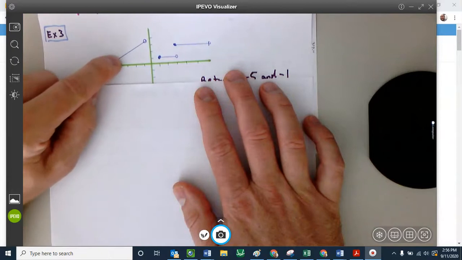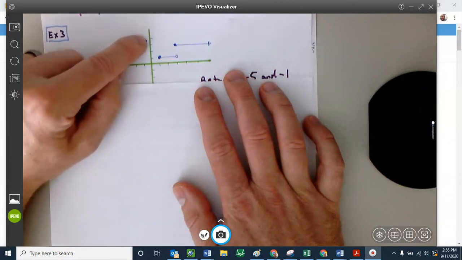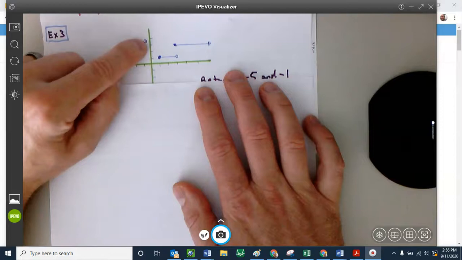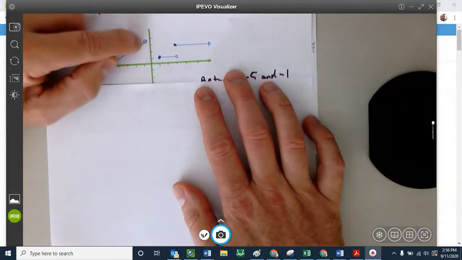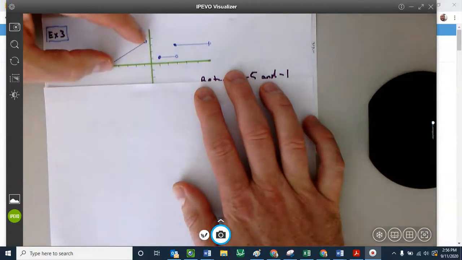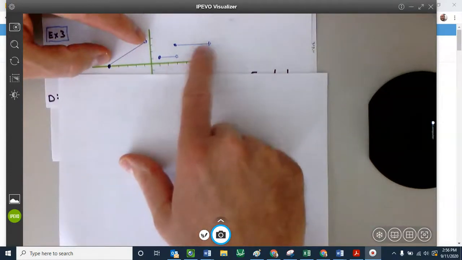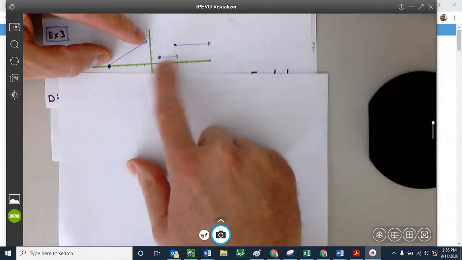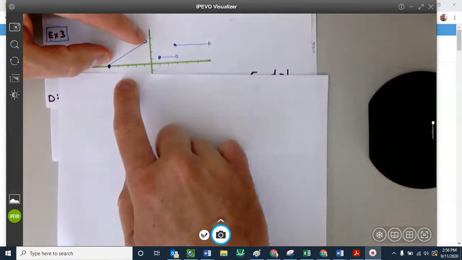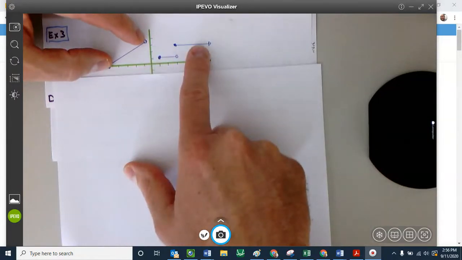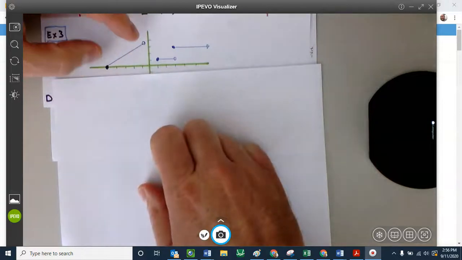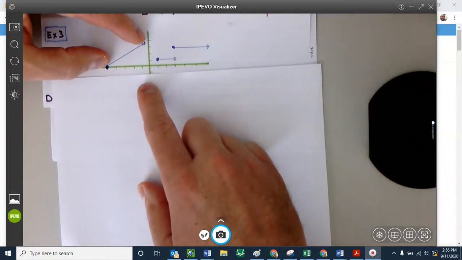Then all these values in here are taken care of until we get to 1, 2, 3, looks like it could be about 4.5. We can't include 4.5 because it's an open circle. We're excluding 4.5. It's exclusive. So right up until 4.5, but not 4.5 itself. All those values are already covered, so we don't even really need to talk about this value. I mean, this is a constant right here. It's just 1, but we already handled 1 over here. That's between 0 and 4.5. This whole thing is 3, but we've already handled 3 over here. So this little chunk of graph is going to give us our range, enough of our range.